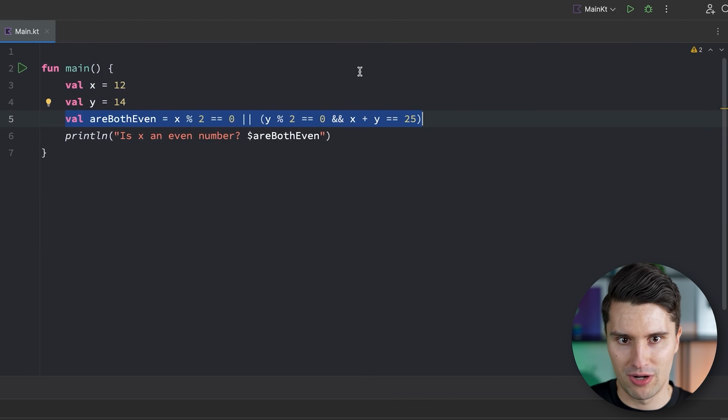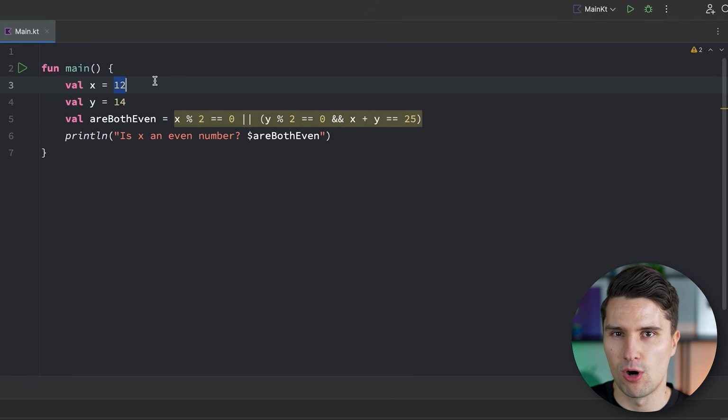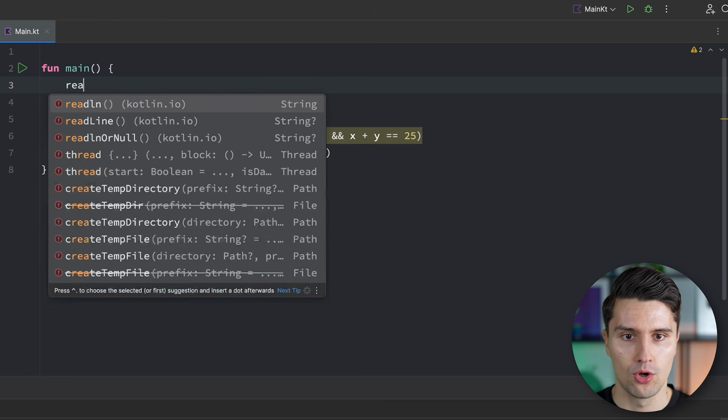However, in a normal program, these values or such variables are of course rarely hard-coded, so that's how we call it if we really give them a fixed constant value during compile time, so when we actually write our program. In real programs, it's much more common that such values are actually dynamic, and we don't yet know these during development. So what if we want the user to input a certain number, and then we want to check whether that input is actually an even number? Because that way, we don't yet know whether the number the user will input when the program runs is actually even or odd. And that works in Kotlin via readLn.